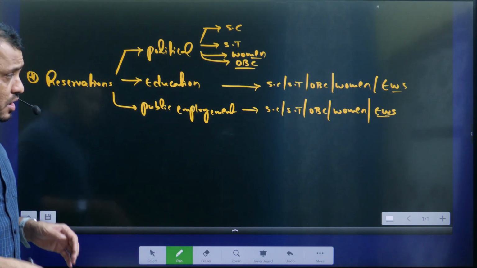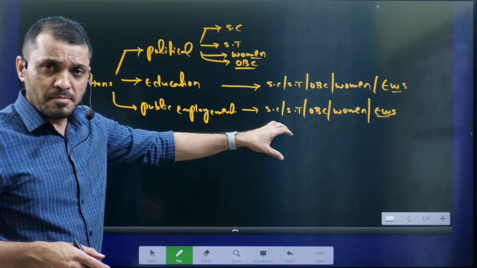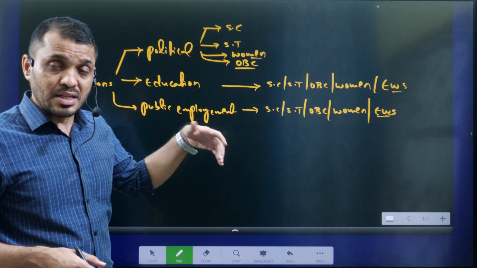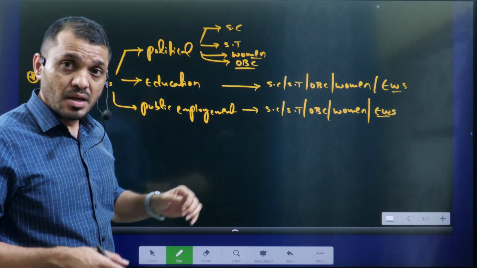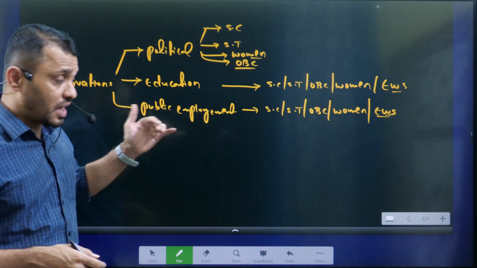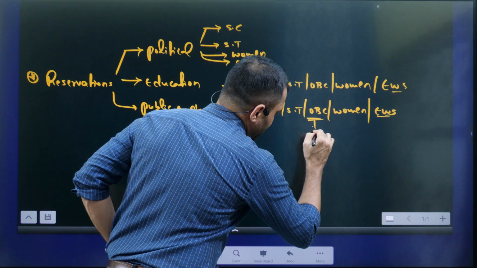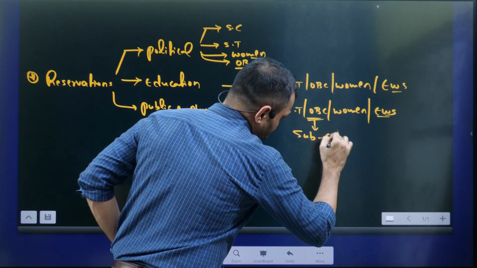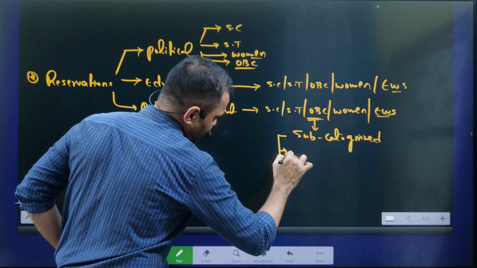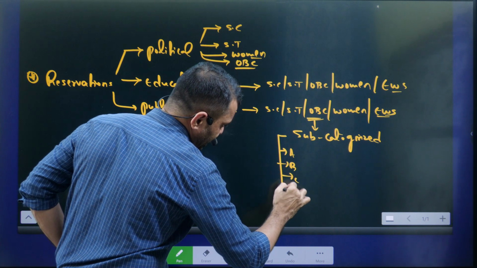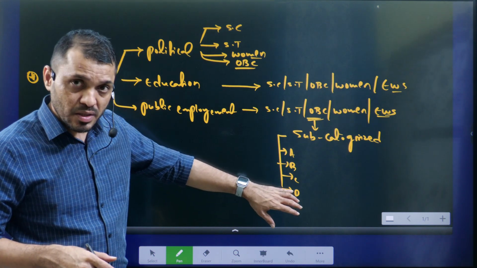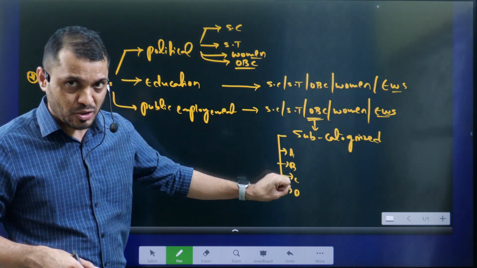Now here the problem is that in the OBC only a few castes are getting the benefit, only certain groups. That is the reason some groups who are not represented in education and employment are demanding that the OBC must be sub-categorized into various levels, for example A, B, C and D. So if your caste is in a particular group, you will enjoy the reservations given to that group.